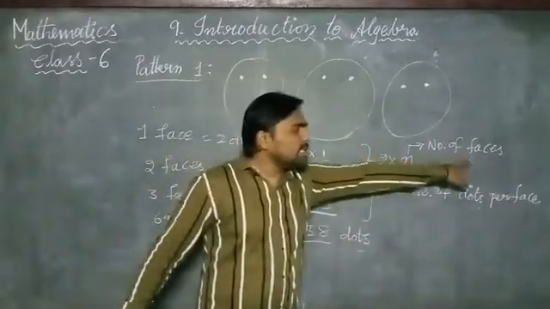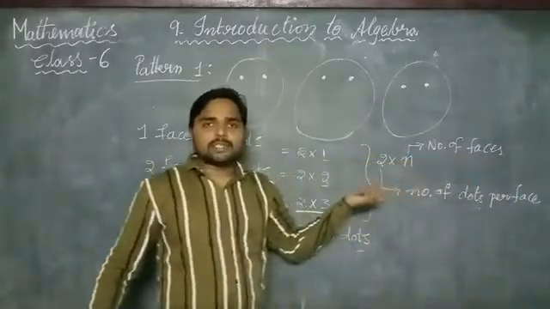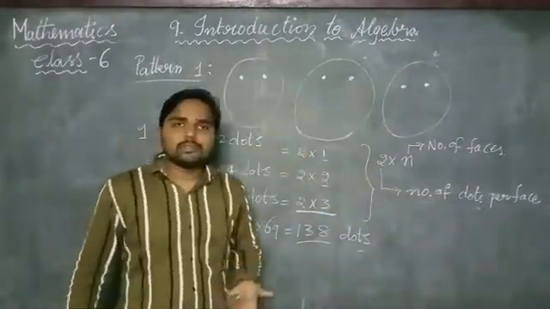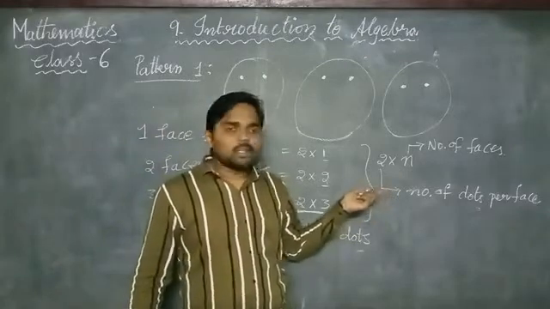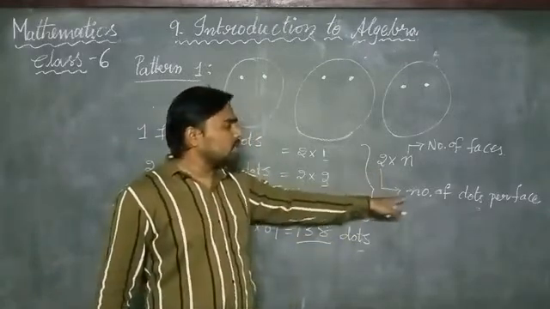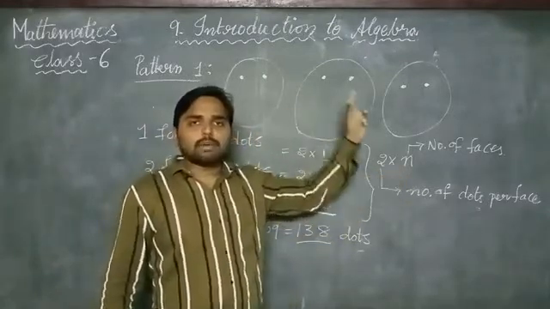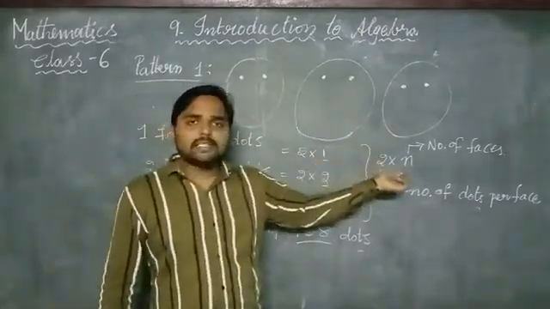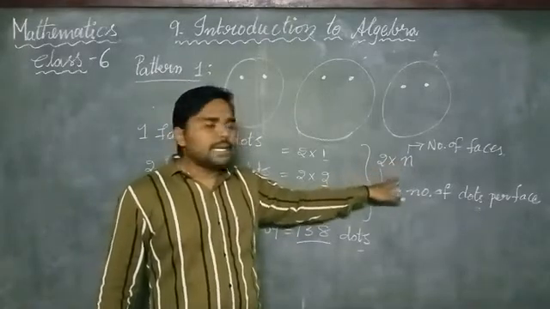Here the faces value will change, but the number of dots will not change. To draw the face, the number of dots does not change, and the number of faces will change. For these expressions we can write the general form 2 into n.